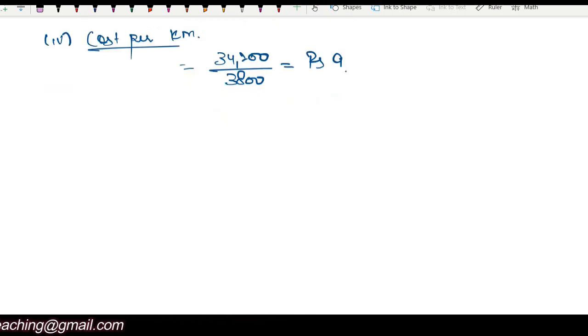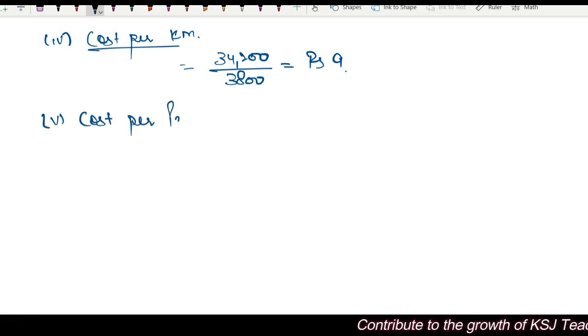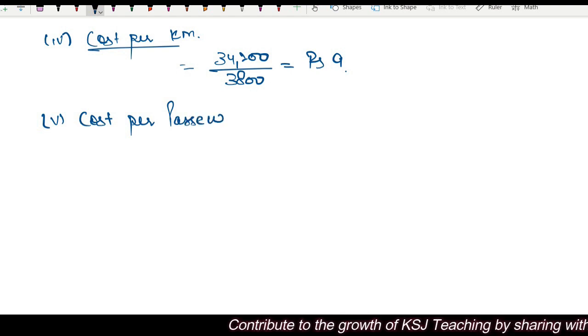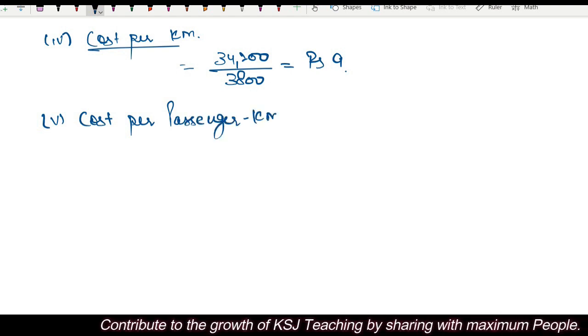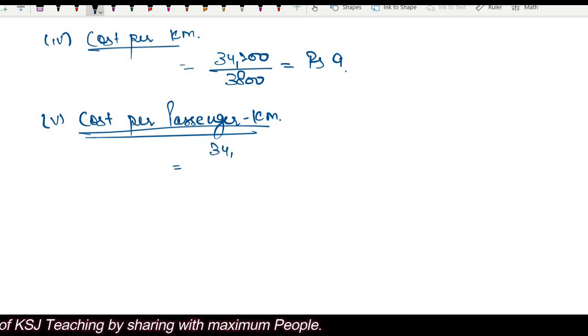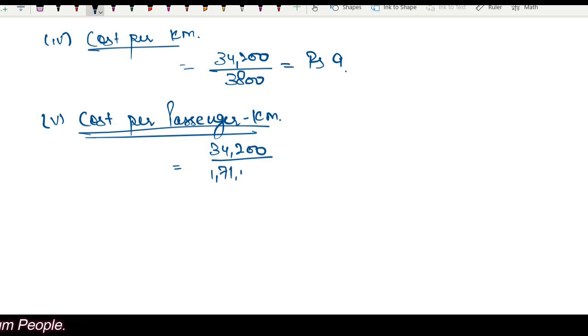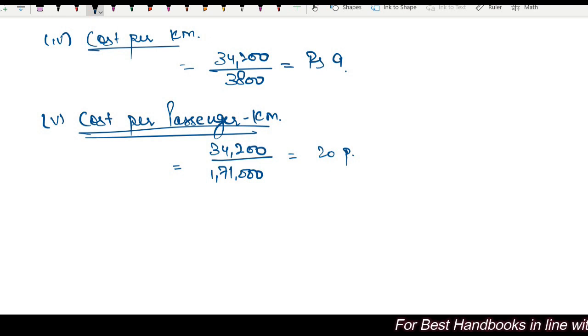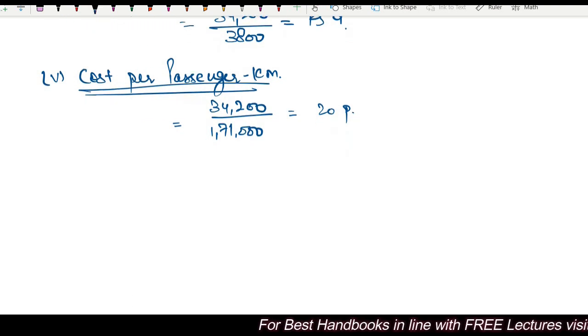After that, the fifth part is cost per passenger kilometer. Right? So cost per passenger kilometer will be 34,200 divided by 1,71,000 passenger kilometers. That is 20 paise per passenger kilometer, right?